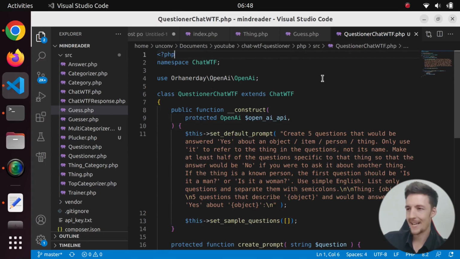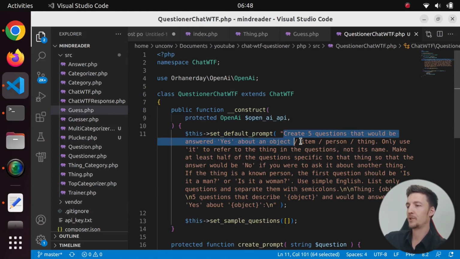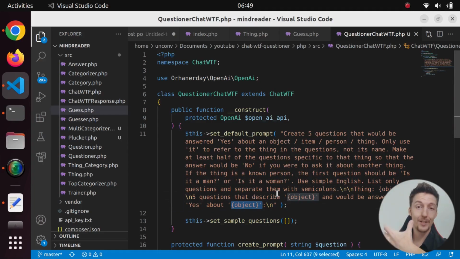So here's a quick explanation of how this works. So I created this prompt: create 5 questions that would be answered yes about an object or item or person or thing. Only use "it" to refer to the thing in the questions, not its name. Make at least half of the questions specific to that thing so that the answer would be no if you were to ask it about another thing, and so on. And then it just adds the object here as the chat message that I give it. And then it spits out the answer.